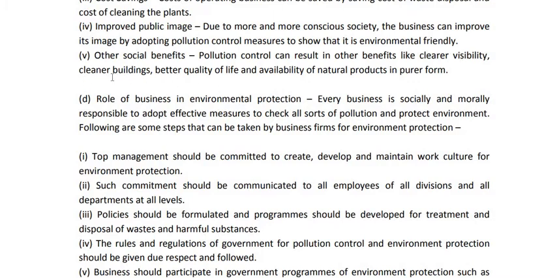Then cleaner buildings and cleaner roads and streets. That means when pollution is not there, then buildings are clean, roads are clean, streets are clean, everywhere there is cleanliness. So clearer visibility, cleaner buildings, etc. are possible due to pollution control. And one more thing, better quality of life is also possible when the